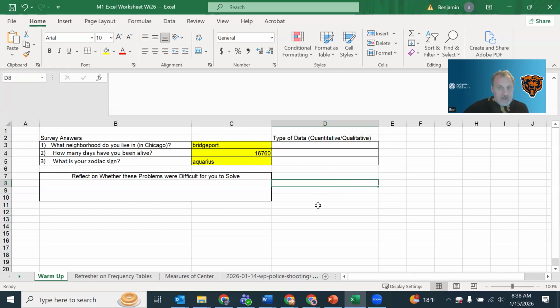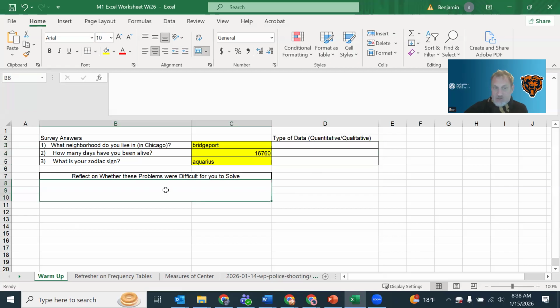So that should take you through the warm-up sheet, labeling your information as quantitative or qualitative, and then a small reflection here. You'll see this is a common thread throughout this assignment: there's a reflection in a lot of sheets. What I'm looking for here is just some writing to show that you're thinking about what I said. If you ever run into a reflection that you don't know what to say, I think you'll know what to say here.